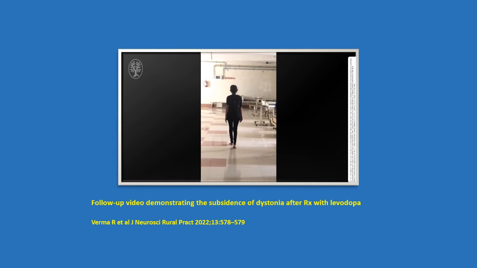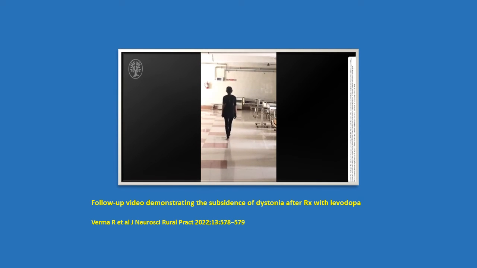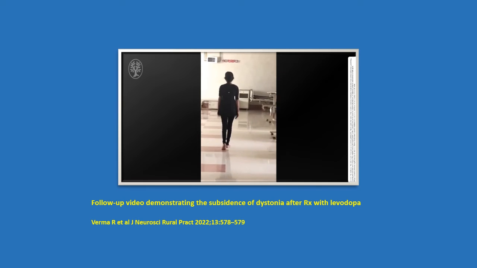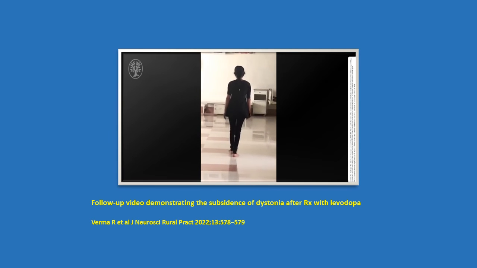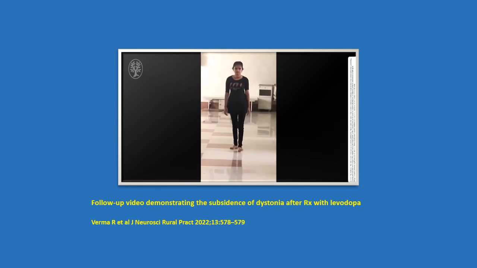This is a follow-up video which shows complete subsidence of the dystonia after patient was treated with small doses of levodopa.